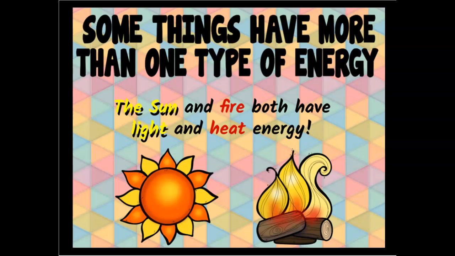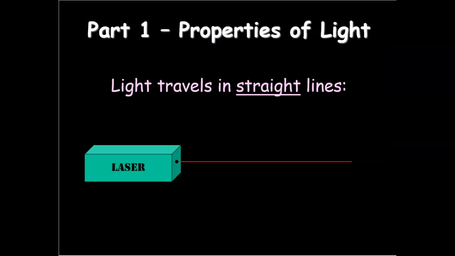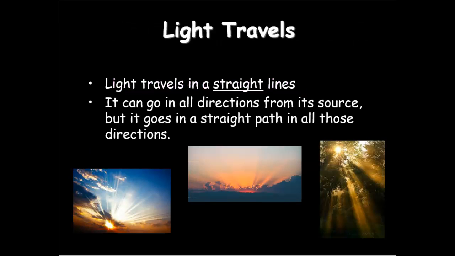Let's go over the properties of light to learn more about what is light. When we talk about light, light travels in straight lines. Now, it can go in all directions from the source. So the source for this example would be the sun.